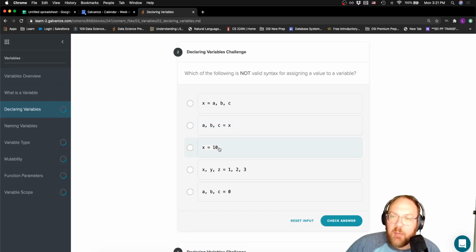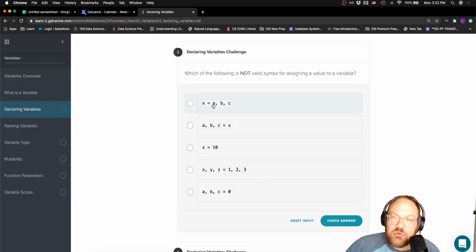Number 2, X equals 10. That's a really straight assignment. So that one's definitely valid. X, Y, Z equals 1, 2, 3. I've got 3 variables. I have 3 integer values. So X would be 1, Y would be 2, and Z would be 3. That one looks valid. And then this last one is also maybe a little suspect in that A, comma B, comma C equals 0. We've only got 1 value, but we're trying to assign it to 3 variables.